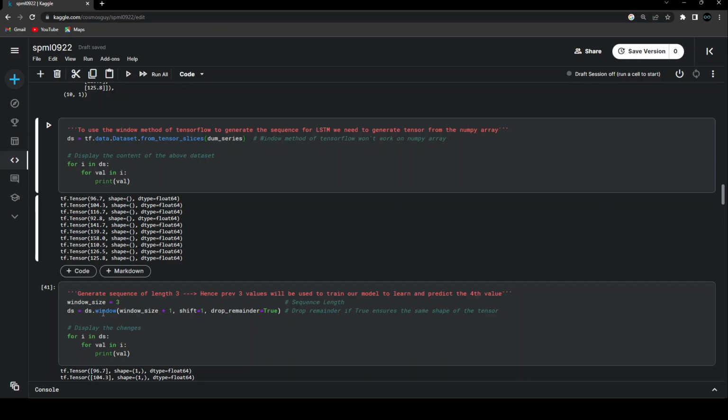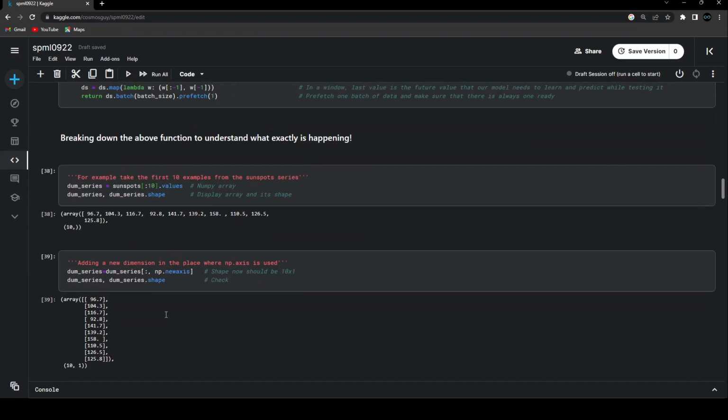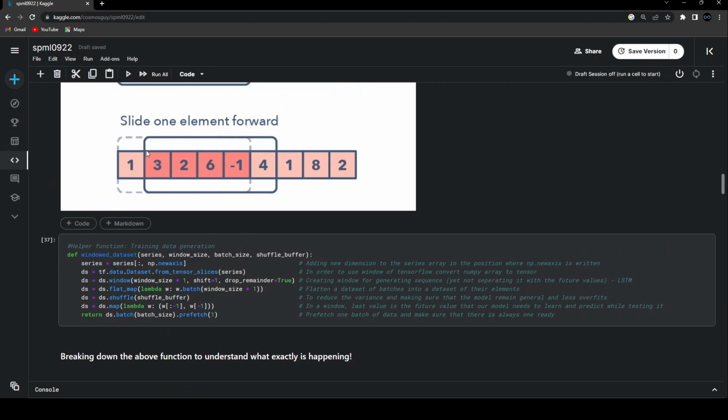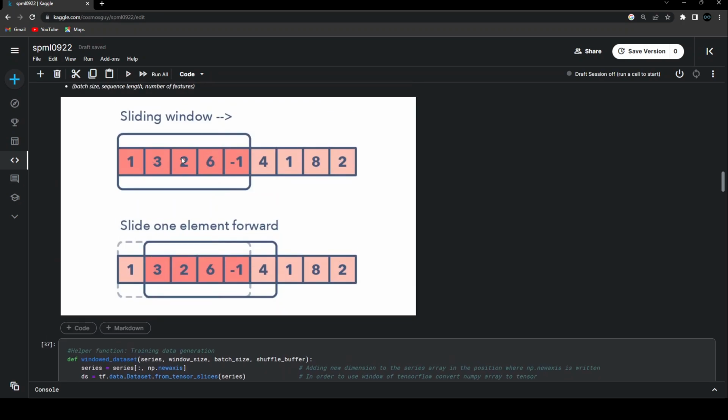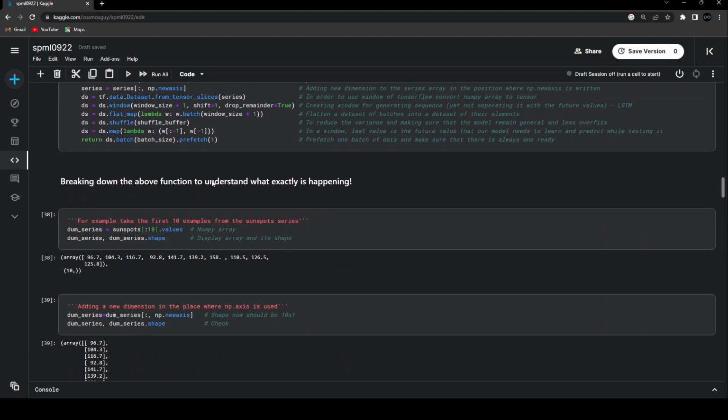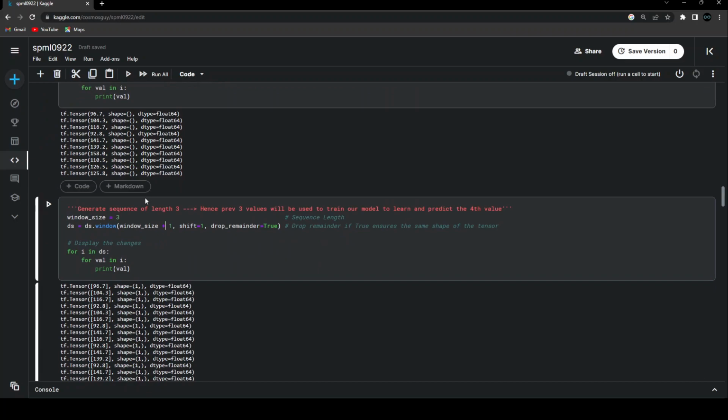Then, using TensorFlow's window method, I'm using these previous values of this dataset because it contains the tensors. On this data, I'm using .window with the size of window size plus 1. What is the purpose of this plus 1? Because what I'm going to do is create a window of 4, and then split the window of 4 such that the first 3 will be part of the training and the last one will be what my model needs to predict. You will understand once you see what I'm trying to achieve over here.